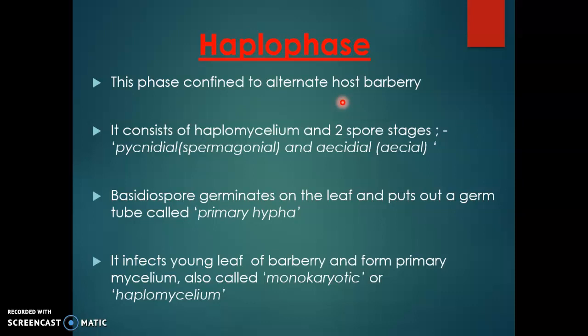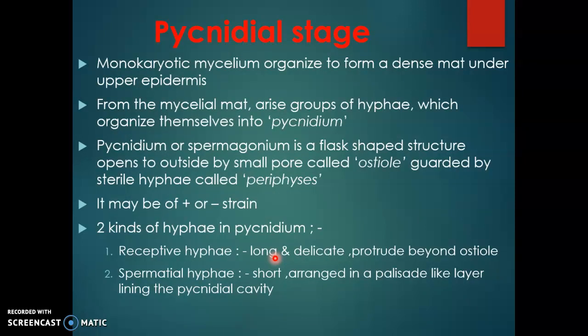This phase is confined to the alternate host, barberry. It consists of the haplomycelium and 2 spore stages, pycnidial and aecial stage. Basidiospores germinate on the leaf of the barberry and put up a germ tube called primary hyphae. It infects the young leaf of barberry and forms primary mycelium, also called monokaryotic or haplomycelium.